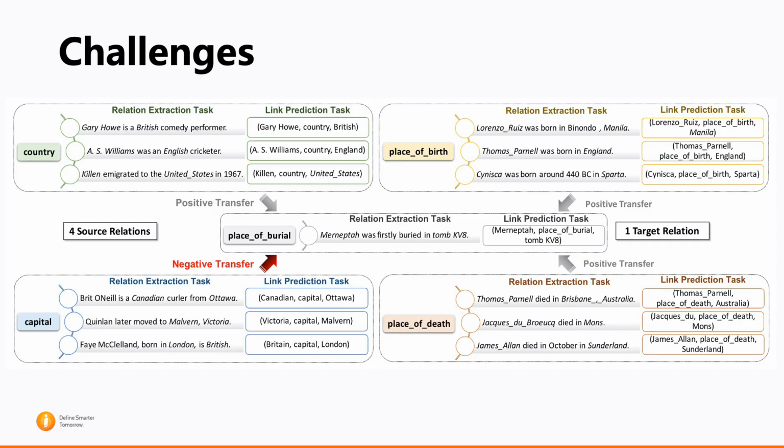For example, the model is expected to learn general location information from three source relations: place of death, place of birth, and country, and then adapt knowledge to the target relation, place of burial, to improve its prediction performance. However, the source relation capital may result in negative transfer to the target relation, place of burial, as capital does not describe a relation between a person and a place.